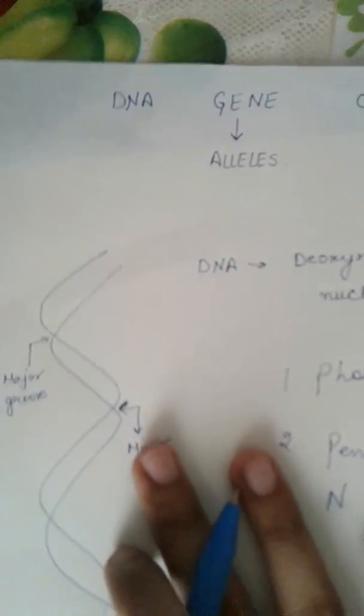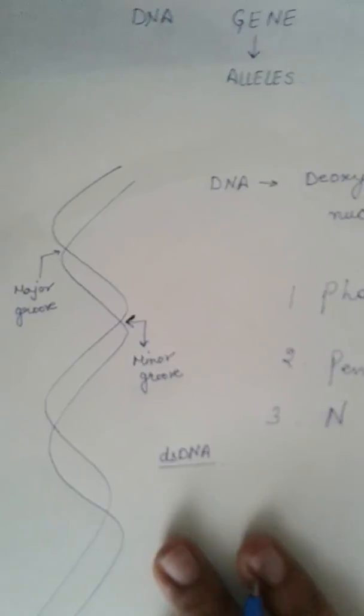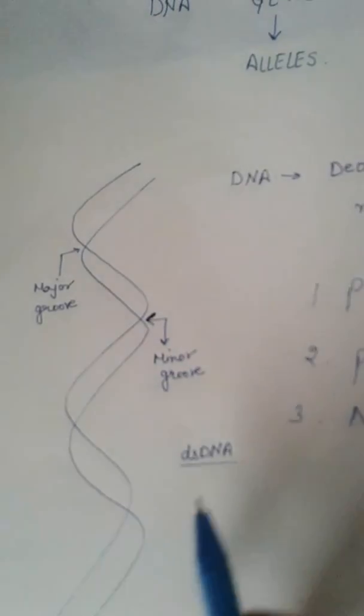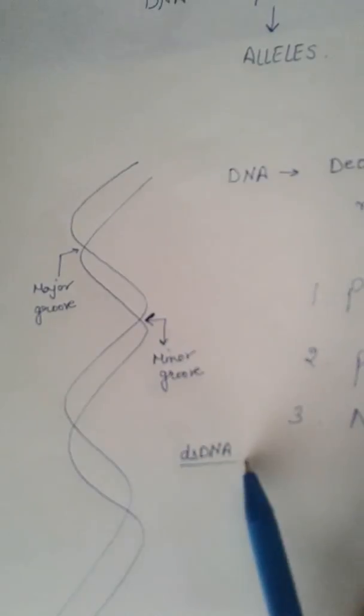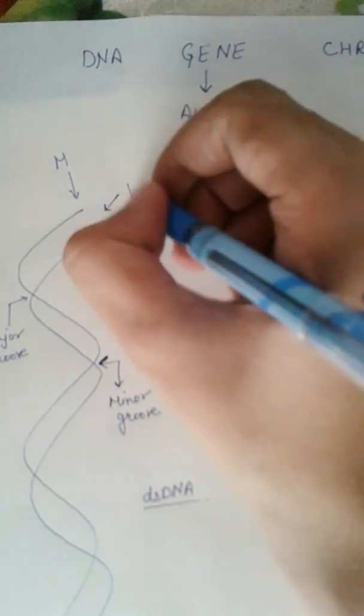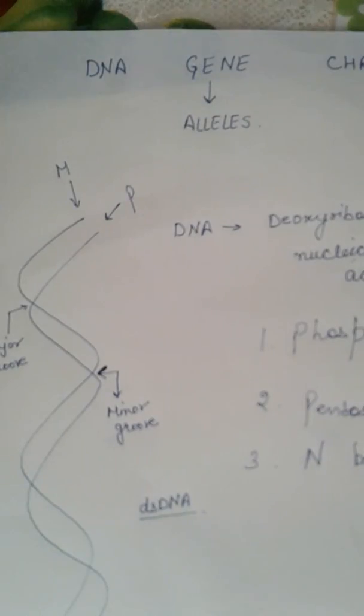So basically we all are aware of the structure of the DNA. It is a double stranded structure, meaning two thread like structures participate in the formation of the double helical DNA. So that's why we also call it double stranded DNA. We have inherited both strands from our parents. We inherit one strand from our mother, so it's called the maternal strand, and one strand from our father, and it's called the paternal strand.